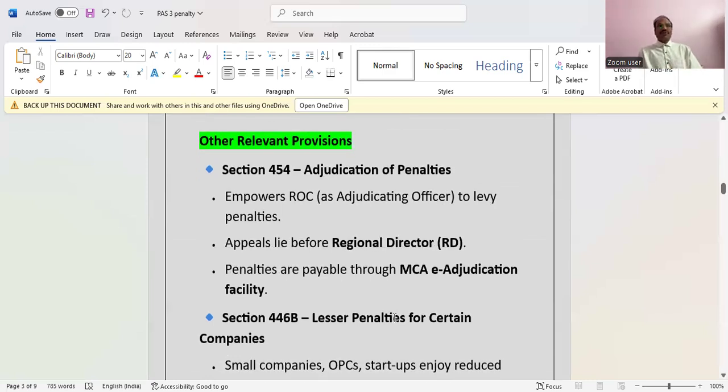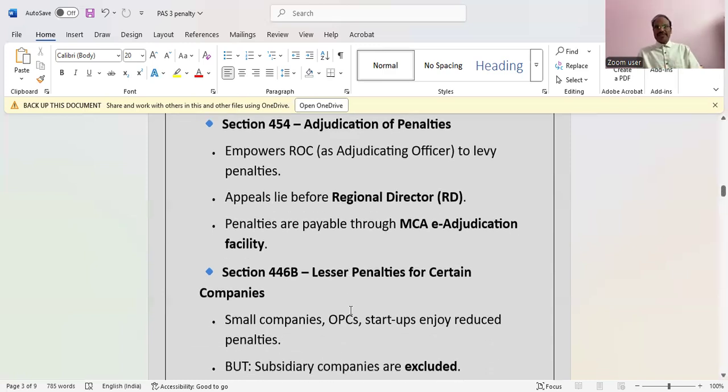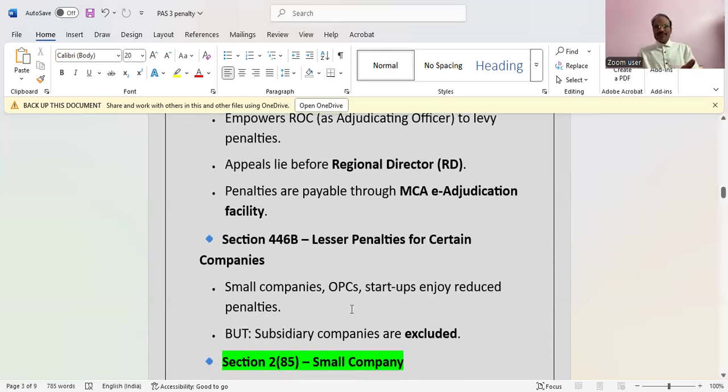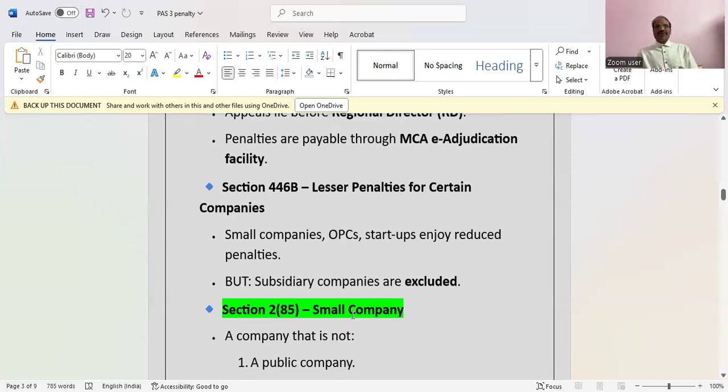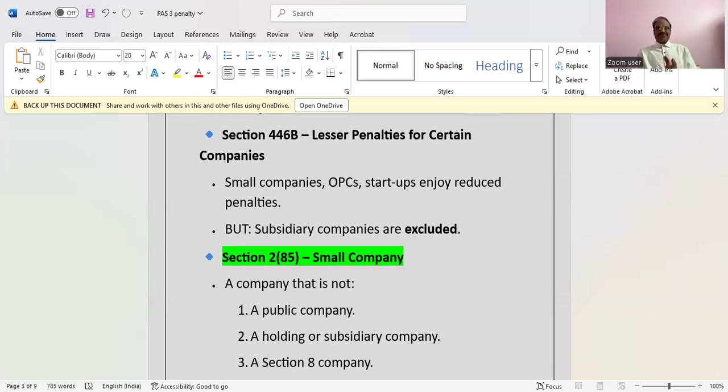Section 454, adjudication of penalties. Section 454 empowers the ROC as an adjudicating officer to levy penalties. Appeals lie with the RD, Regional Director. Penalties are payable through the MCA e-adjudication facility. And we also talk about lesser penalties for certain companies under Section 446(b). Small companies, OPCs, and startups enjoy reduced penalties, but subsidiary companies are excluded from that shield.